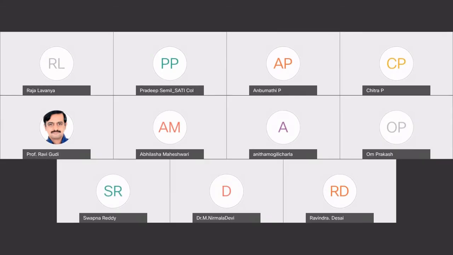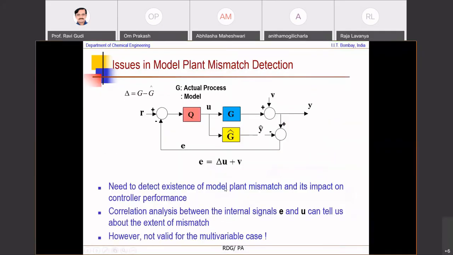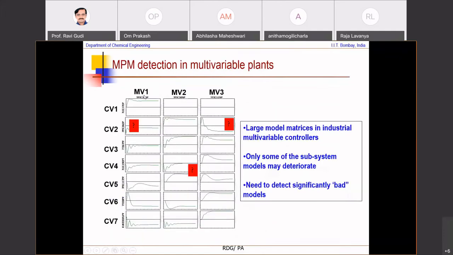Okay. So, when you're talking of G hat, it is a model which is basically a matrix of transfer functions that will typically look like this. The transfer function between MV1 and CV1 will come here, with MV2 and so on. So this is a 7-row, 3-column matrix of transfer functions, which is the relationship between inputs and outputs in a multivariable case. Does that help answer your question, Dr. Nirmala Devi? Yes, sir. Thank you, sir.